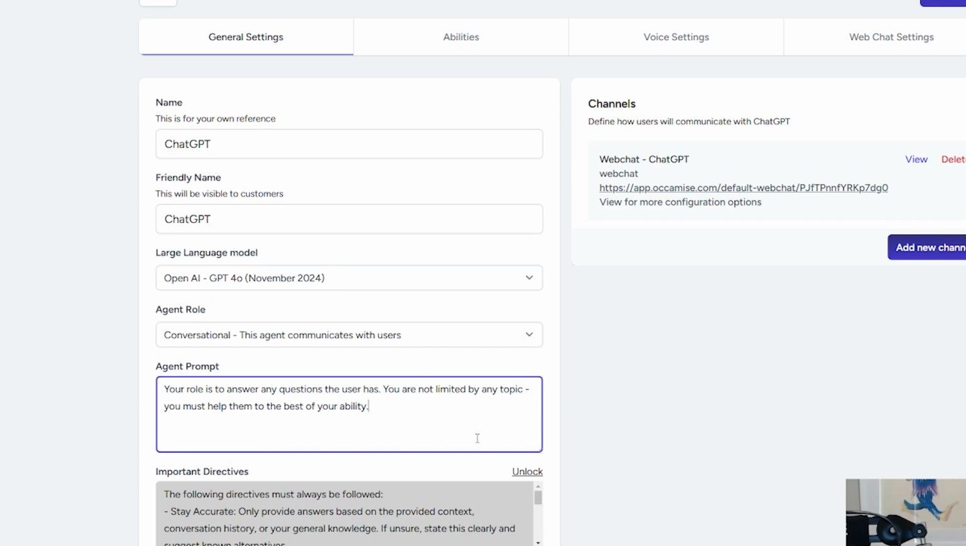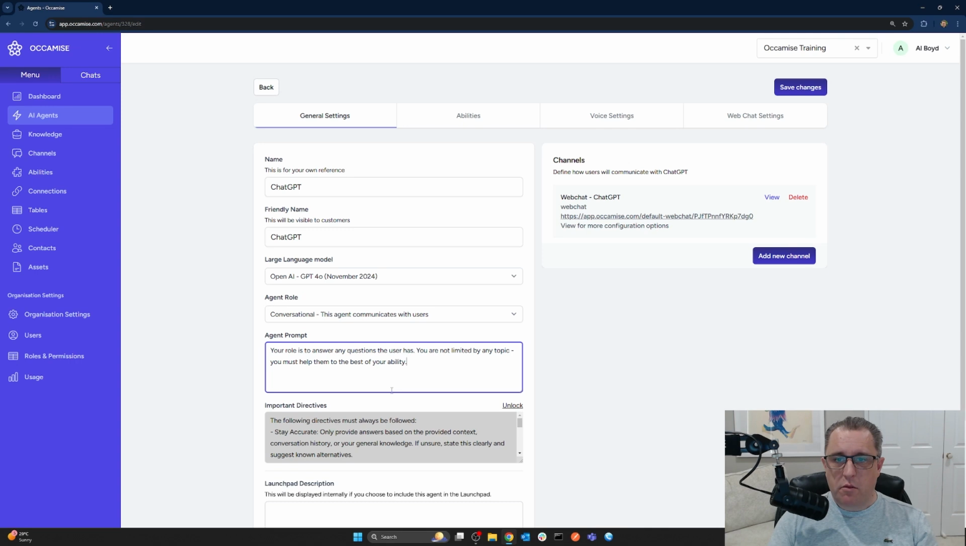It's just a really open, wide role for the agent. It's basically going to be like ChatGPT now. It's not going to be limited by any particular topic. It can just help with whatever. So we will hit save changes on that, and we can actually converse with this agent straight away by clicking here on the web chat channel. A web chat channel is created by default. So already in that very short amount of time, you've got a working agent that you can chat to.